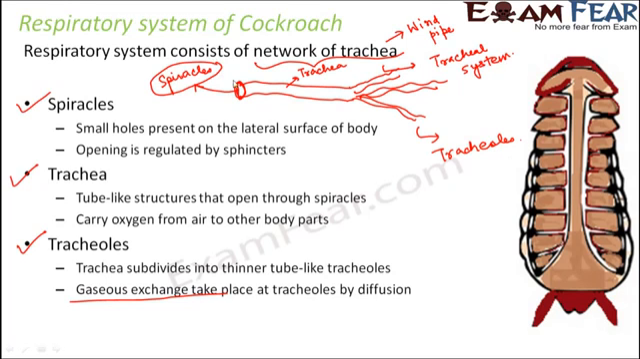Now these spiracles, they are like small holes, but the opening and closing of these holes are regulated by a muscular sphincter, which controls its opening and closing, which is present here. So when it closes, then no air comes in. When it opens, then air comes in. So this is how the process of respiration takes place in case of cockroach and other insects.